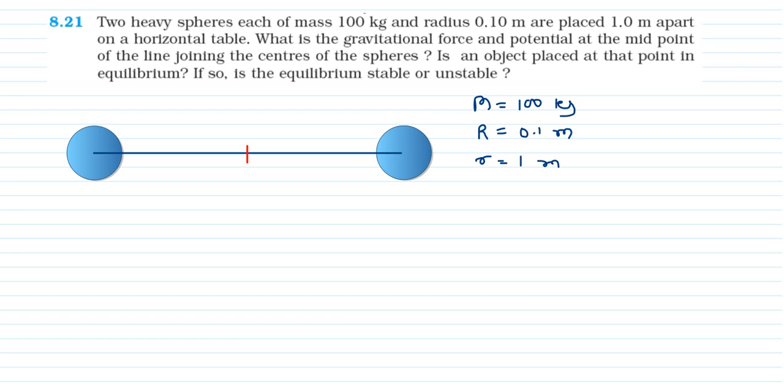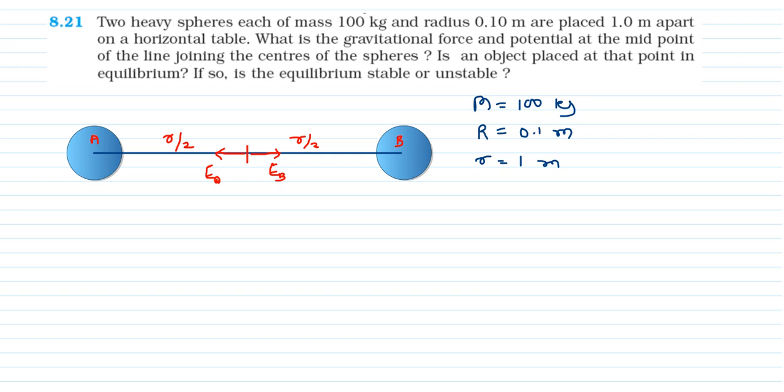The total distance is R, so this distance is R by 2 and this distance is R by 2. Now here, suppose this is point A and this is point B, so here the gravitational field will be EA and here the gravitational field will be EB.